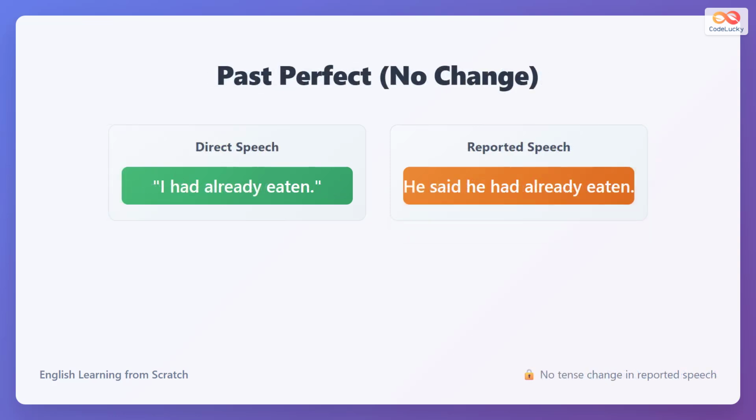Past perfect never changes. I had already eaten stays exactly the same. He said he had already eaten. Past perfect is already in the past perfect form, so no backshift needed.